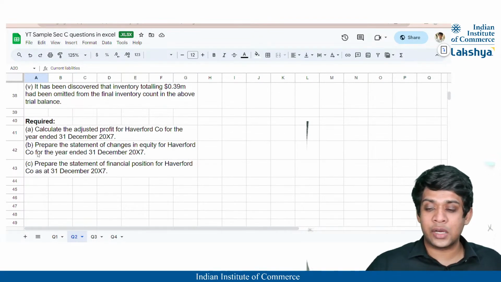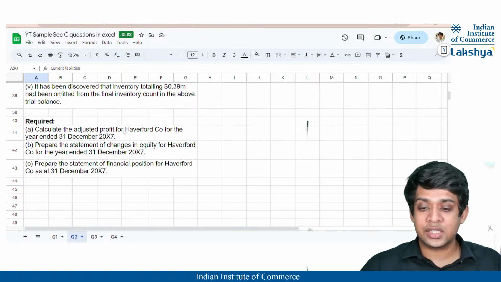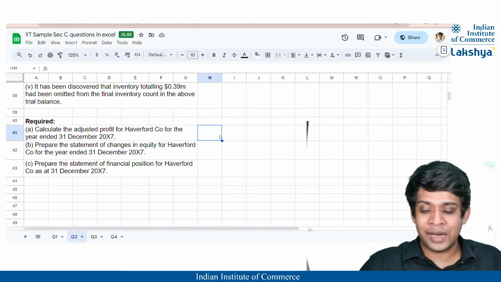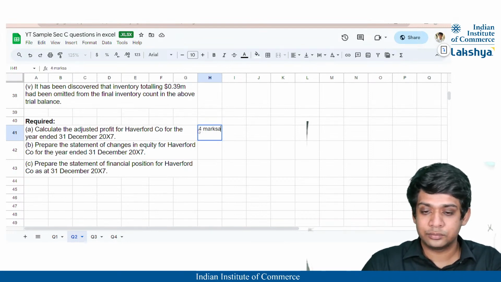Firstly, what is the required part? It is nothing but calculate the adjusted profit for Haverford company for the year ended 31st December 2007. Probably this might be for maybe 4 marks.